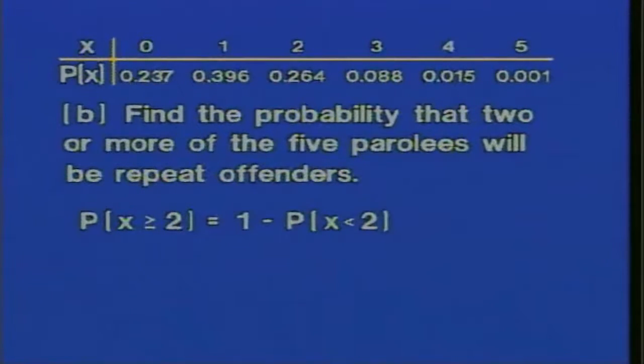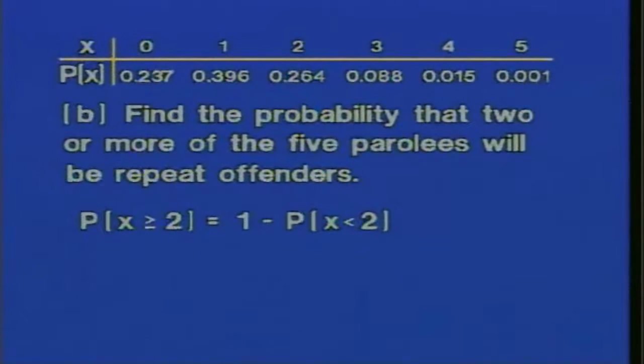The indirect approach is to calculate 1 minus the probability that X is less than 2. We can do this because we know that the sum of all probabilities is equal to 1. The probability that X is less than 2 is equal to the probability that X equals 1 plus the probability that X equals 0.